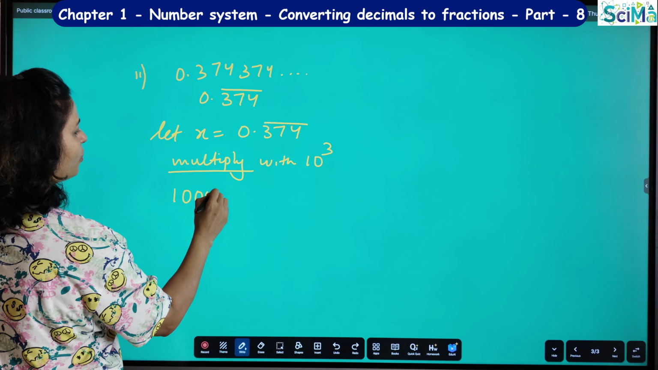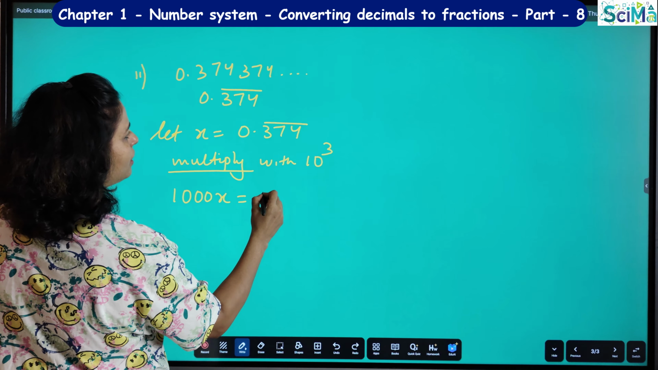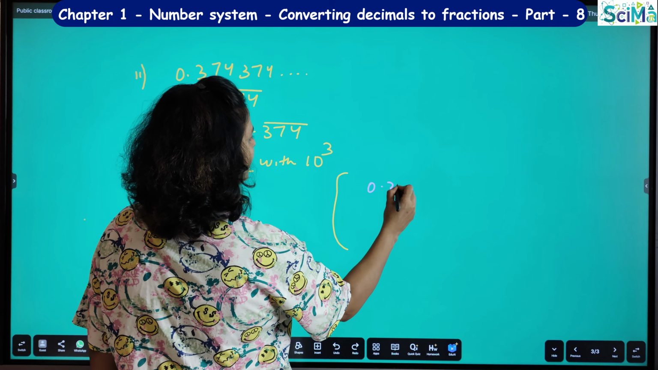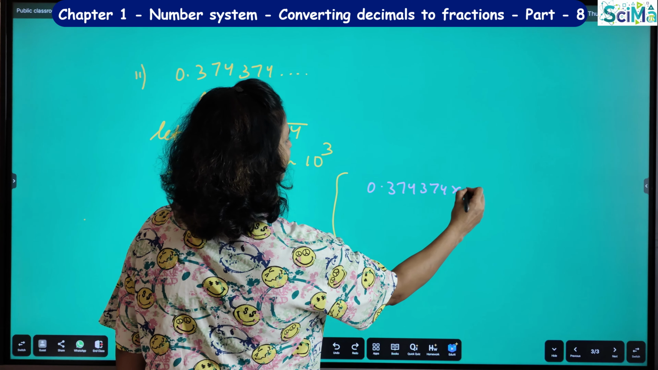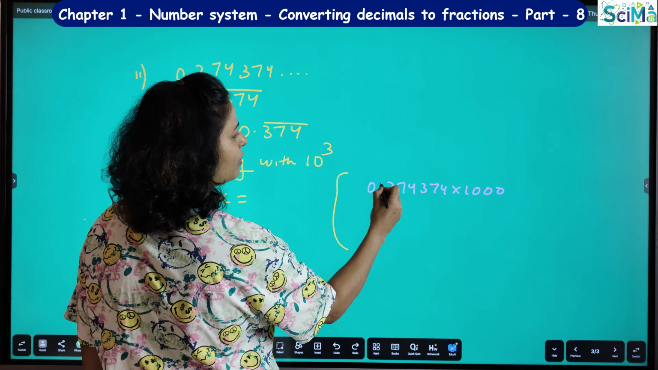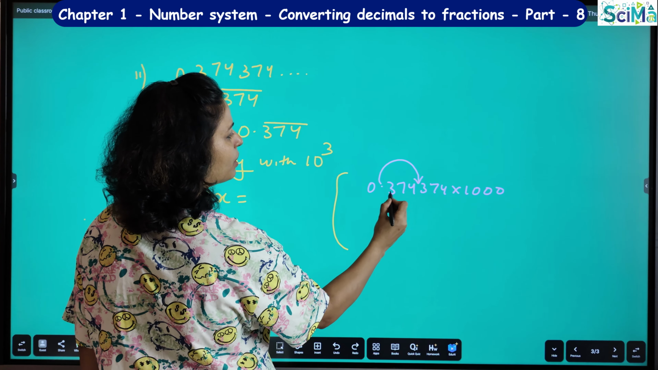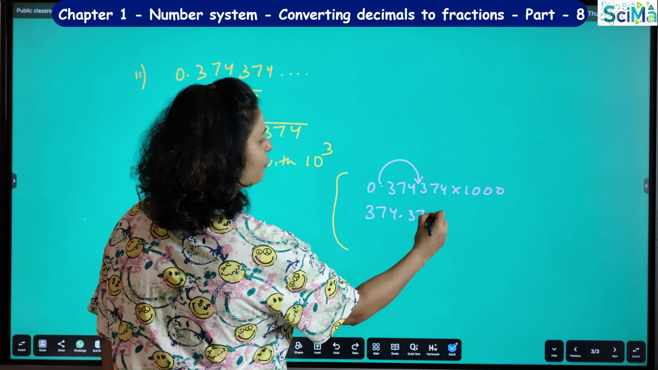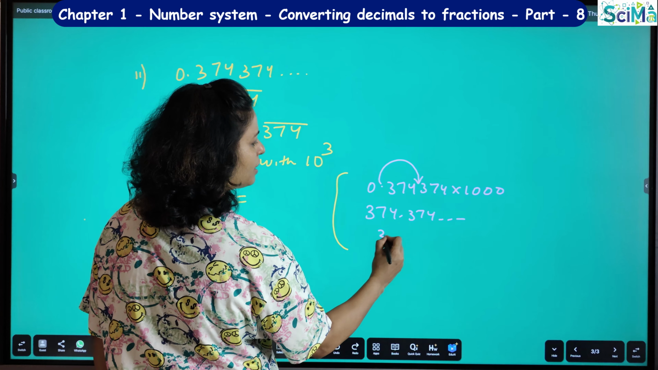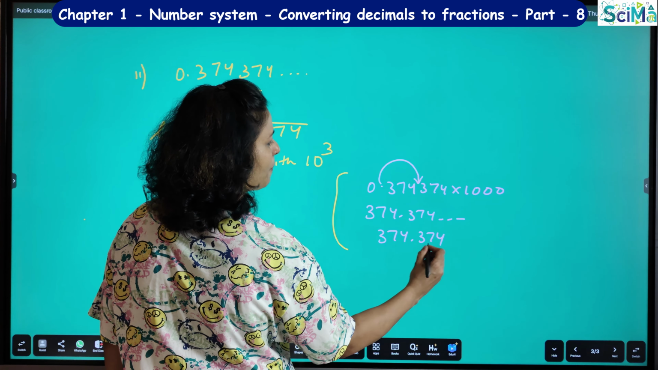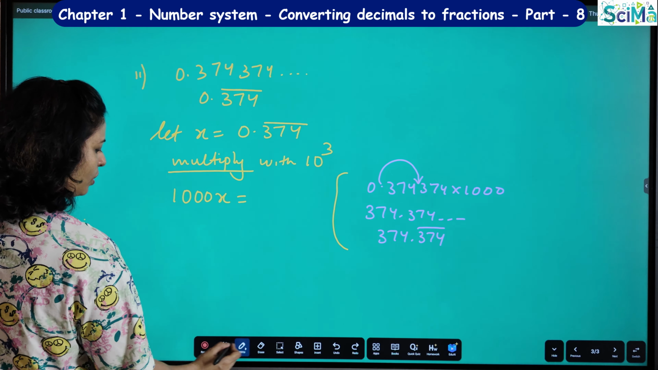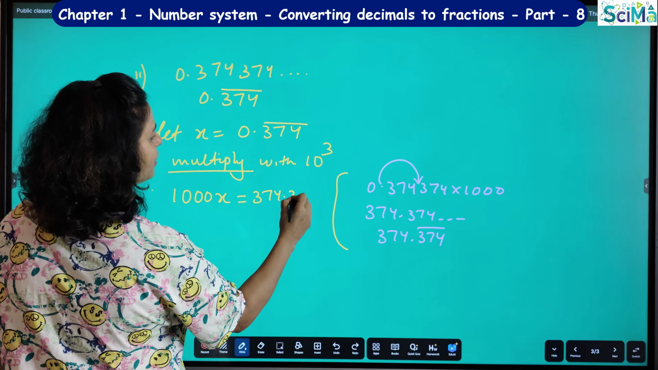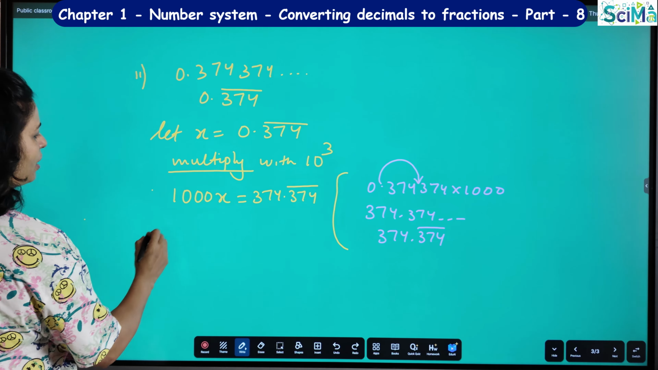So 1000 into x will be 1000x, and 1000 into 0.374374: here the decimal will move to the right side. After how many numbers will we place the decimal? After 3 numbers. So we will get 374.374 and it will go on, right? That means 374.374 bar we will get here. So I'll get 374.374 bar.